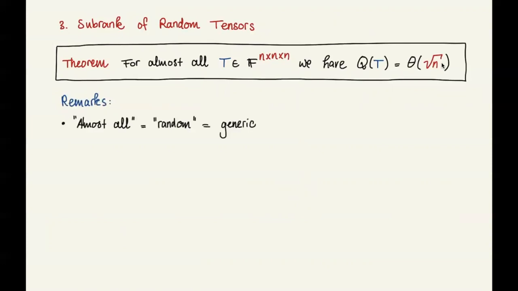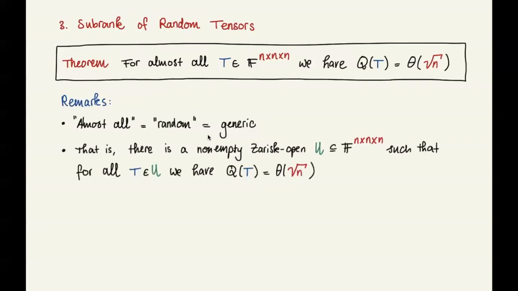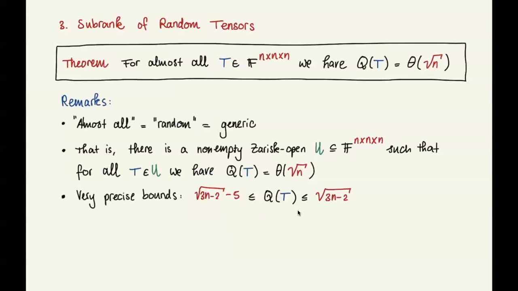I have a couple of remarks. Remember that almost all is the same as random, is the same as generic. These are different words for the same thing. And what it means technically is that there exists a non-empty Zariski open subset U of all n by n by n tensors, such that for every tensor in this subset, the subrank is roughly square root of n. And we give very precise bounds. I'm stating the square root of n bound, but we have very precise bounds that are optimal up to an additive constant.